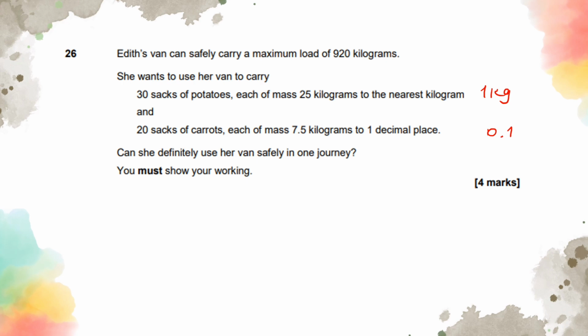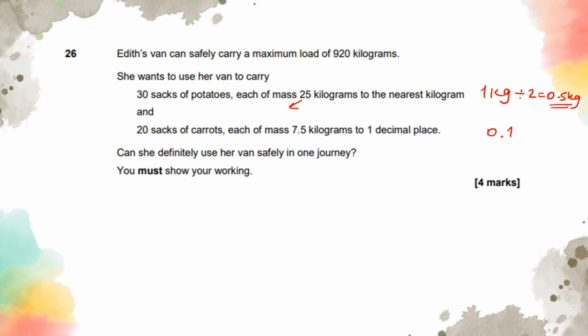So 30 lots of something, and then 20 lots of something. We need to find the upper and lower bound of these. So the maximum load that you can have with 25 kilograms to the nearest kilogram: I just halve this, which is 0.5 kg, and then I add 0.5 and take away 0.5 to find the upper and lower bound.